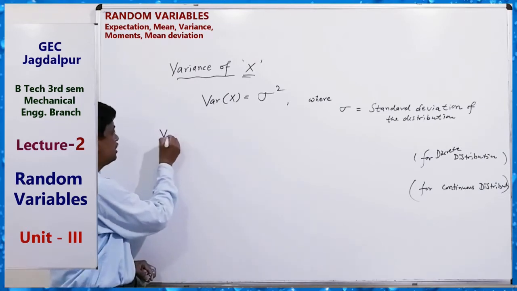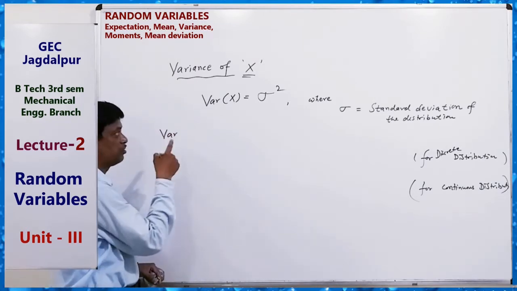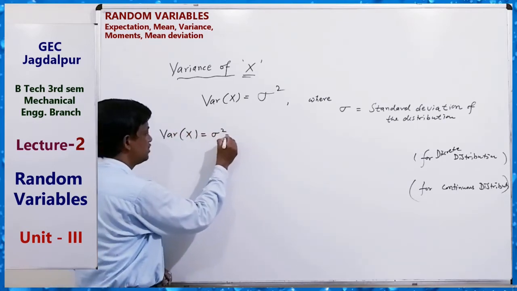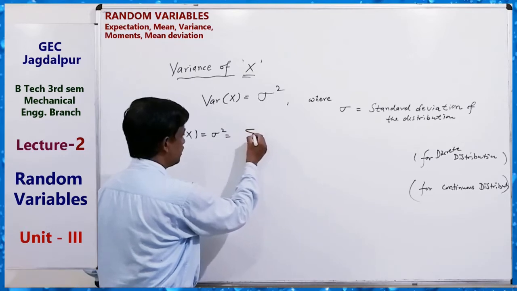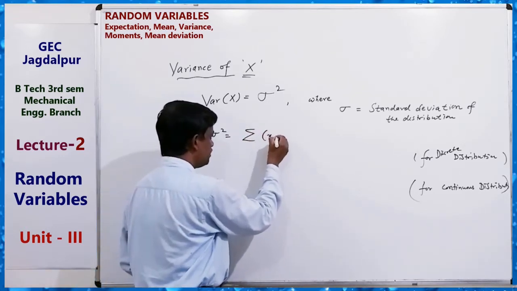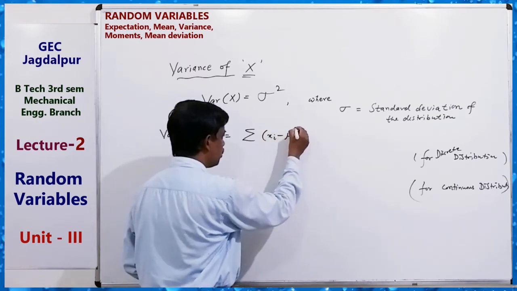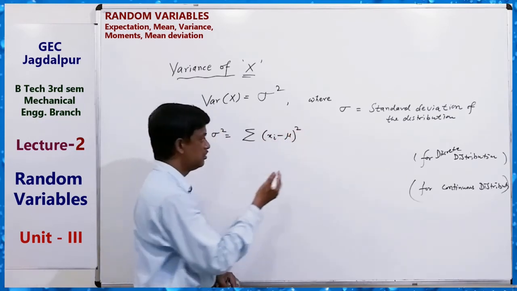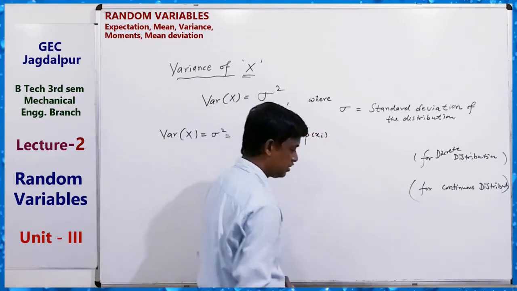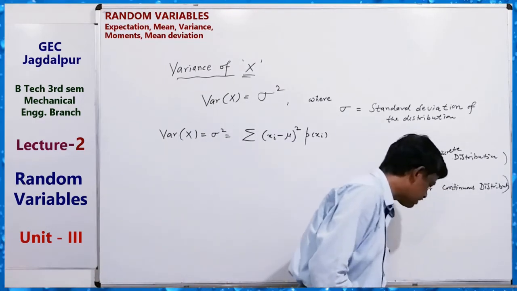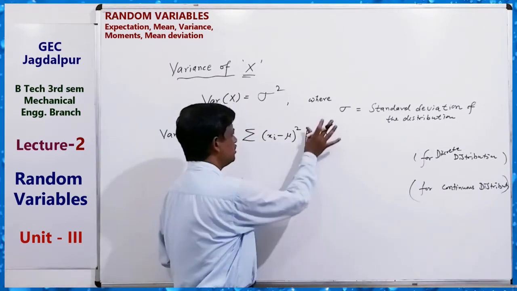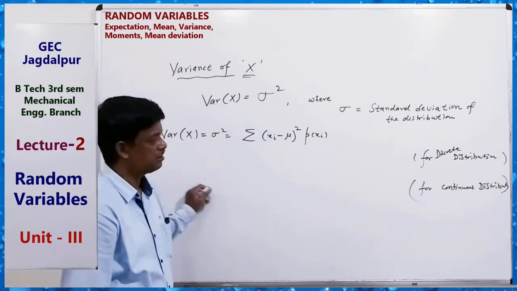So the important formula for variance of x is denoted by this. For discrete, it is the sum of (xi minus mu) square times p(xi). Clear? p(xi) or f(xi), you can suppose they are the same thing; you can also write probability function.